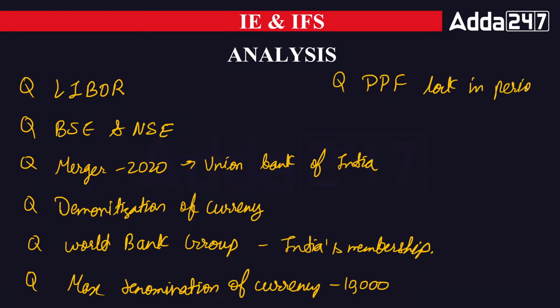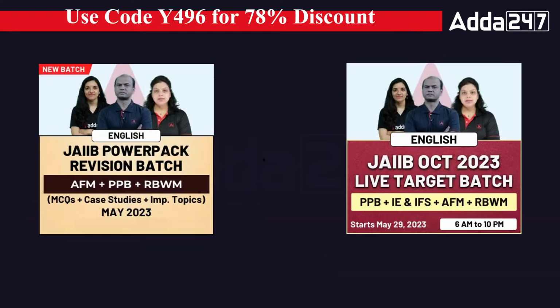So these are the questions that have been asked in your Indian economy, Indian financial system paper. And those who got 45 and above score, you pass the subject. But one thing to remember, to qualify the JAIIB, you need 200 overall. So you have to perform better. You have to score more marks in the other three subjects of yours. Now for that purpose, the remaining three subjects are there: AFM, PPB, Retail Banking, Wealth Management.